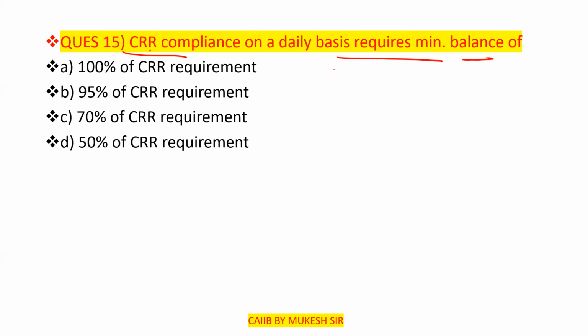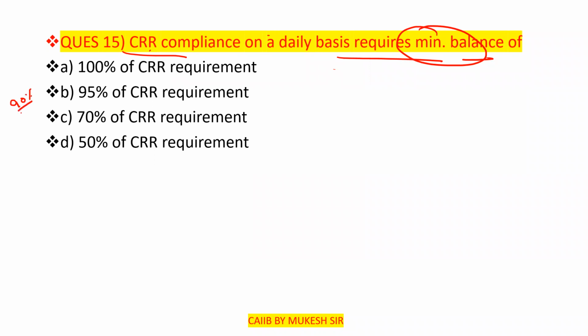Clear? So what will be the correct answer here? Can anyone tell what will be the correct answer? CRR compliance on a daily basis requires a minimum balance of, clear? So on the daily basis, earlier it is 90%.